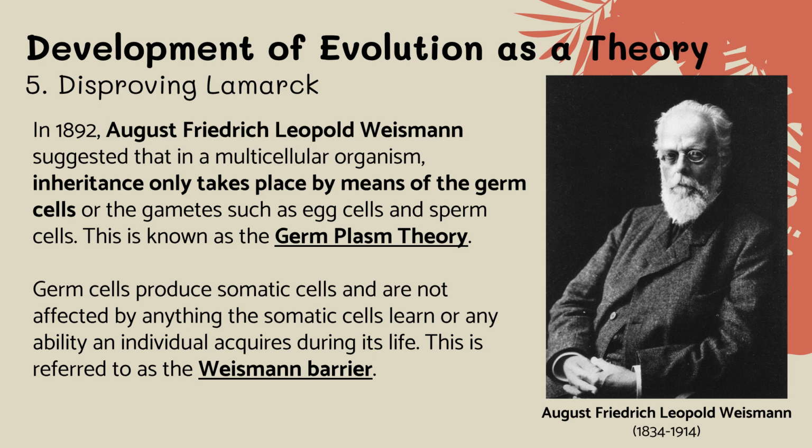In 1892, August Weismann proposed that only germ cells carry hereditary information. Changes to somatic cells, such as skills or physical changes acquired during life, are not passed on. This idea is known as the germ-plasm theory. It showed that inheritance is separate from an individual's experiences, directly contradicting Lamarck's theory.